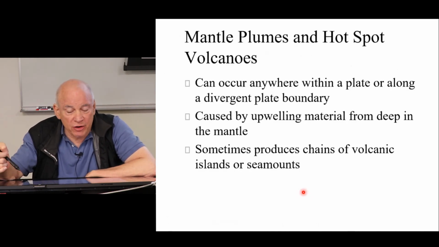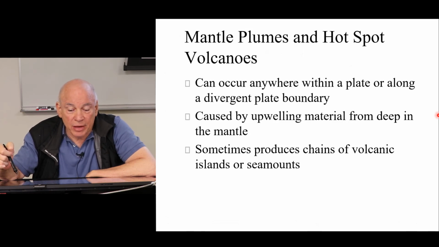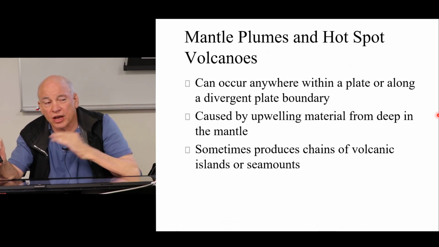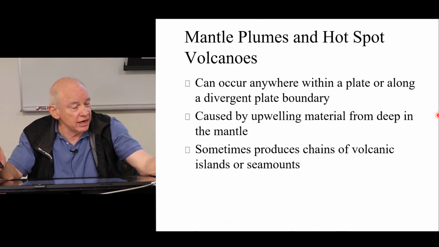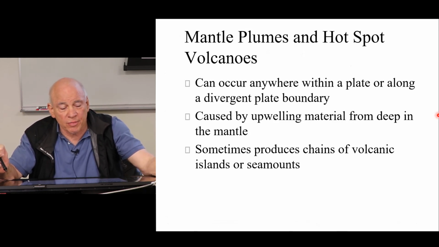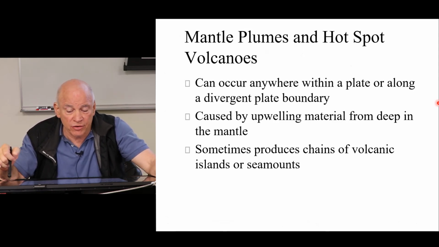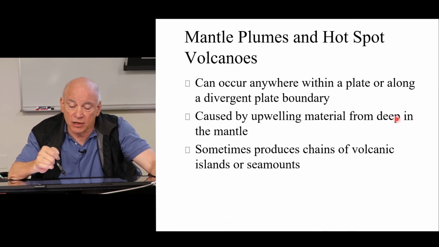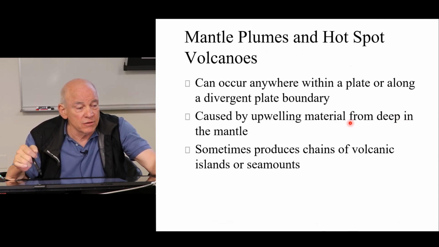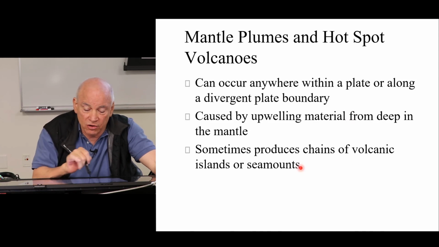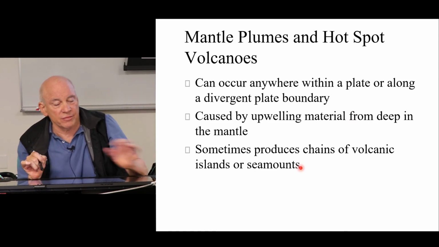So the final thing we want to talk about is mantle plumes and hotspot volcanoes. So these are basically regions that are not necessarily on a plate boundary. They can be, like Iceland, or they can be out in the middle of the plate. And so they can occur anywhere within a plate or along a divergent plate boundary. They're caused by upwelling mantle material from deep in the mantle. This melts and generates a lot of basalt, and it sometimes produces chains of volcanoes, volcanic islands, or seamounts.